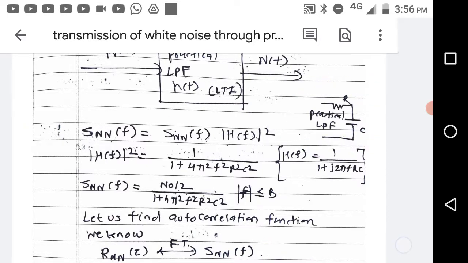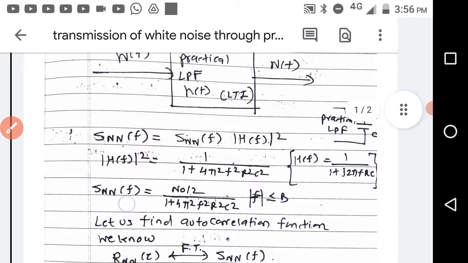You already know in the op amp subject that H(f) for this practical low pass filter is 1 by (1 plus j2πfRC). Now if you take the |H(f)|², you have to do the square of 1 by square root of 1 plus 4π²f²R²C², and the square root will not be there. So this is |H(f)|².